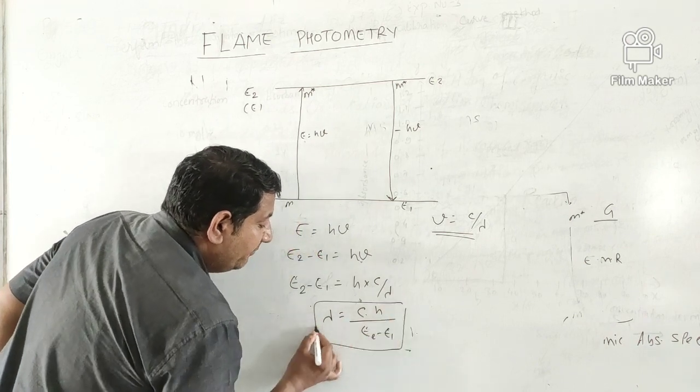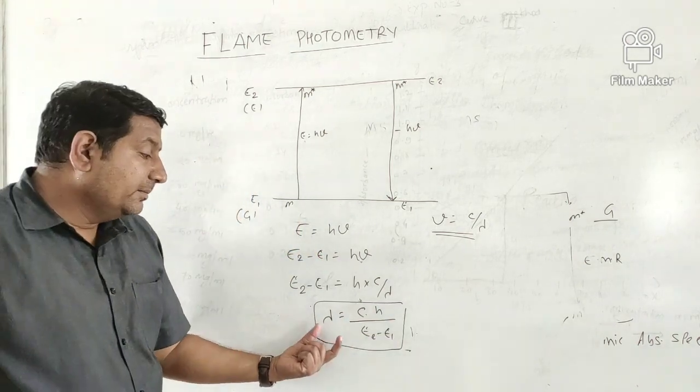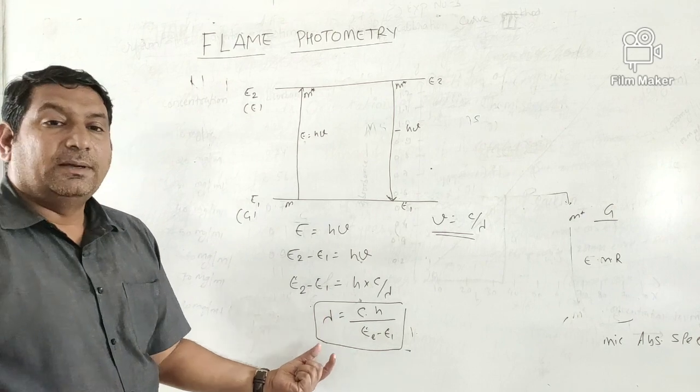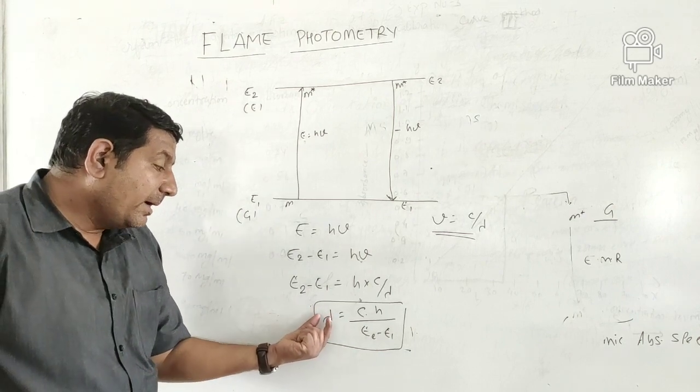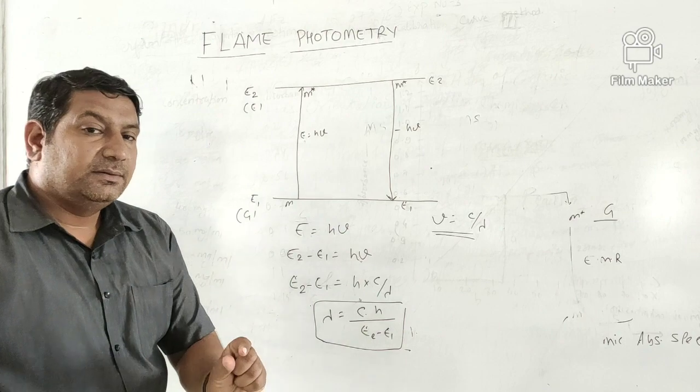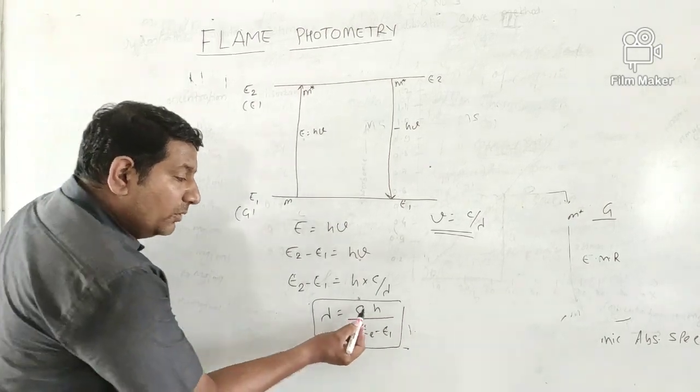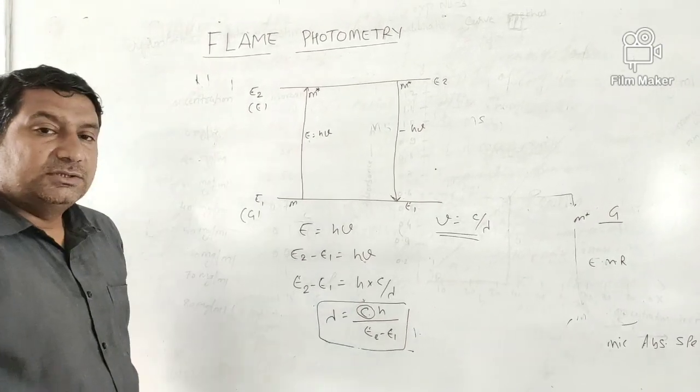So here we get a simple equation for λ. Now this λ is unique for every element. Furthermore, we know that c is a constant, which is the velocity of light.